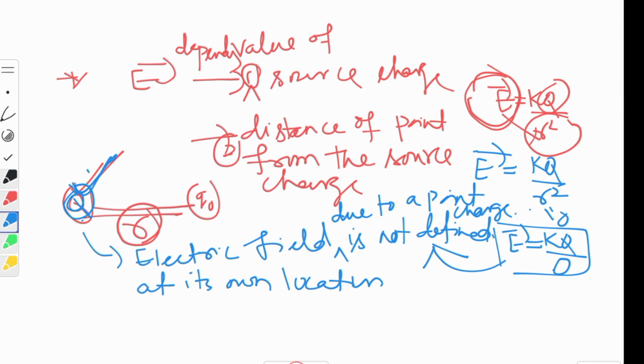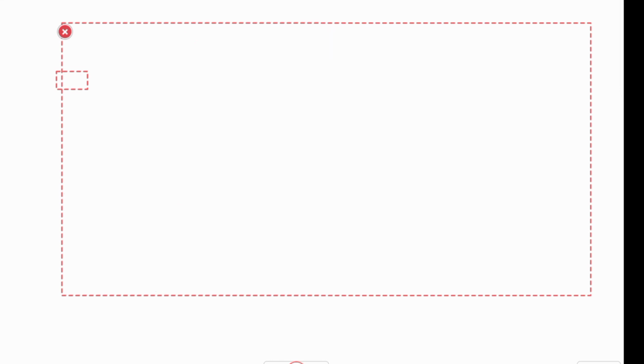Hope it is clear, all about the electric field and electric field intensity, and at a distance r we have derived everything.